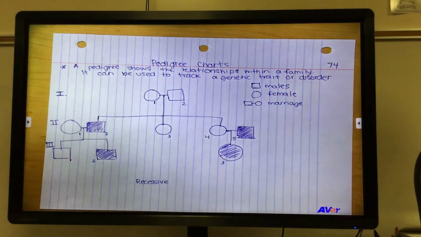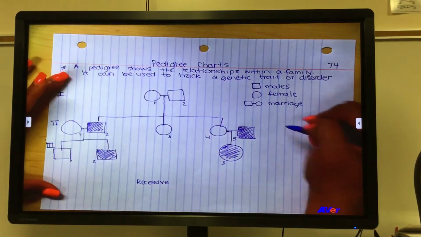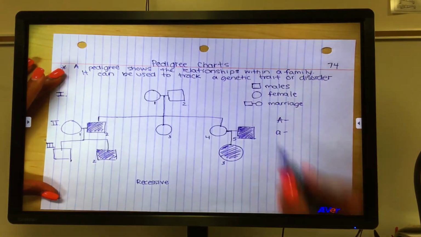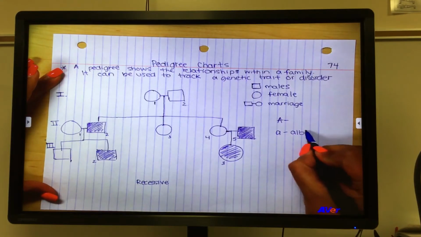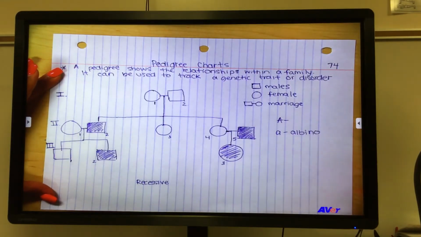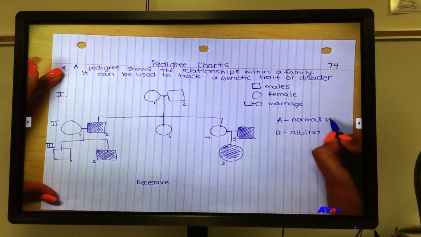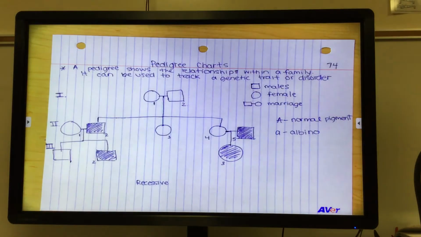And because it's a recessive trait, we now can label. Let's use the letter A. And since the recessive trait is our disorder, we're going to say that this is the family tree for albinism. So little a is albino, big A is normal pigment. And we've used albino a lot, so we're going to continue on with that. We can track it in this family tree.